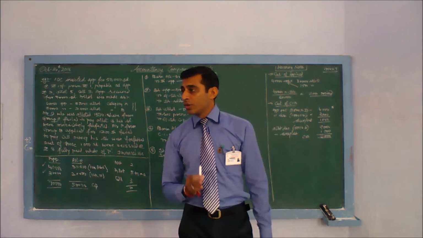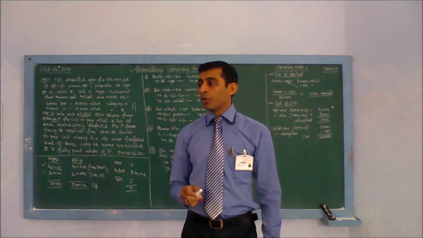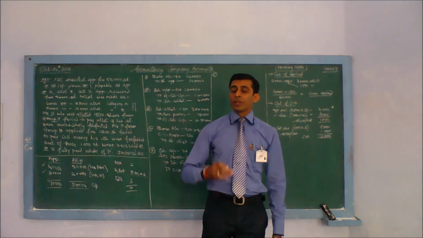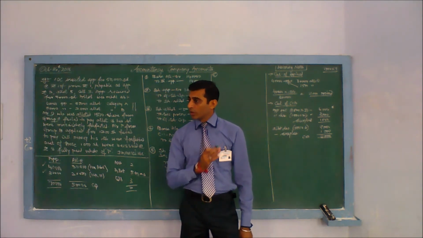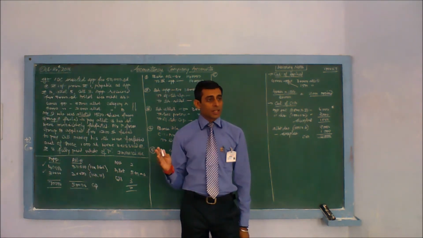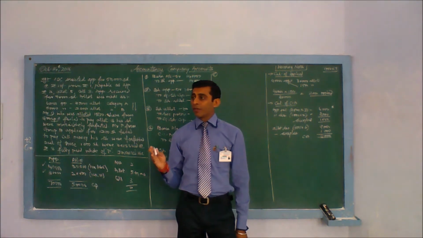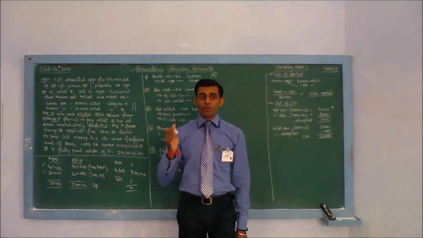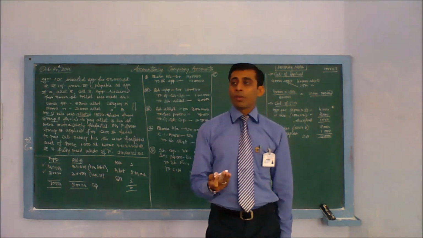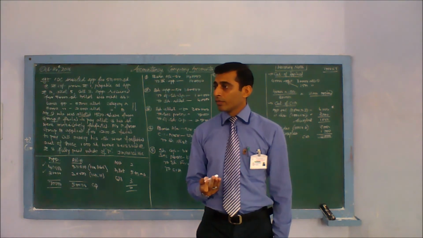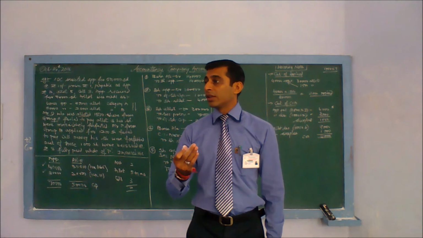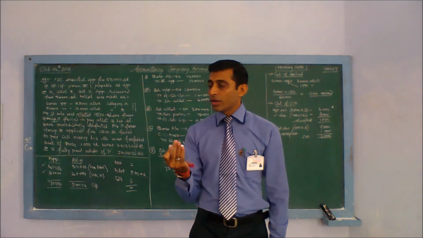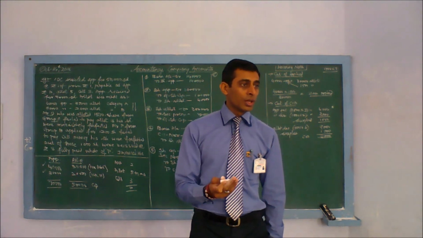For example, 20 students are there in a class, out of which 2 students after mid-term exams could not qualify, so they were rusticated. How many are left in the class? 18. So for 18, next installment will be told to pay. Institution will say remaining 18 to deposit, not 20. Because 2 are not now part of the class, part of the institution.